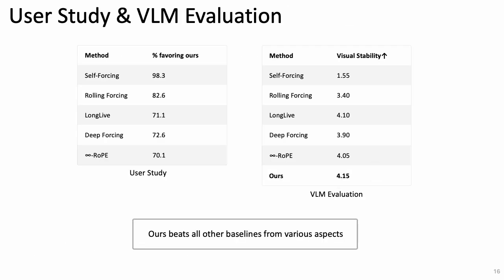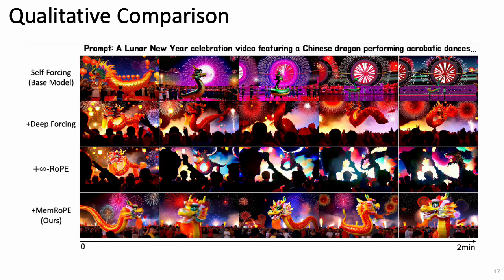Human and VLM evaluations show the same trend. Users consistently prefer our results across all comparisons, and MemRoPE receives the highest VLM visual stability score of 4.15 out of 5. In this dragon dance example, MemRoPE preserves the subject's appearance throughout the video, while comparison methods progressively degrade.